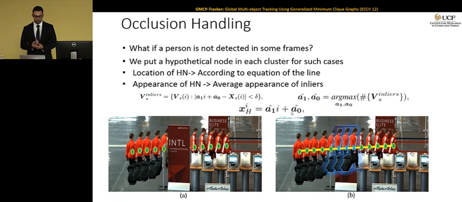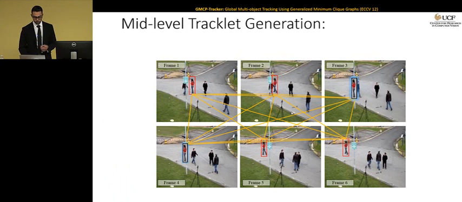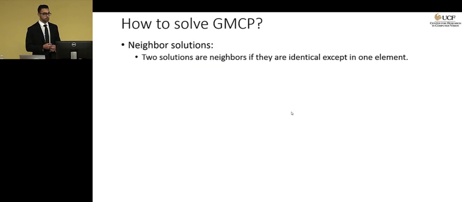Here you can see after placing the hypothetical node, we were able to remove the outliers in frames 3 and 4 and place the hypothetical node in the right location to get a nice track for that person. Now the question is: how do we solve GMCP? Before that, let's define the concept of neighbor solution. Two solutions are neighbors if they're identical except in one element.